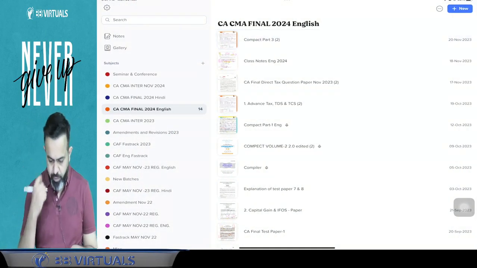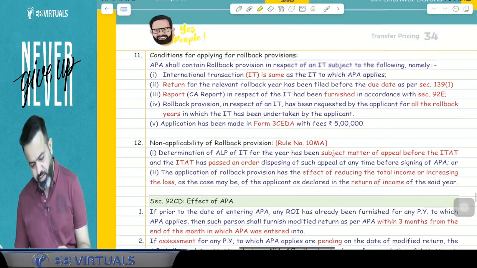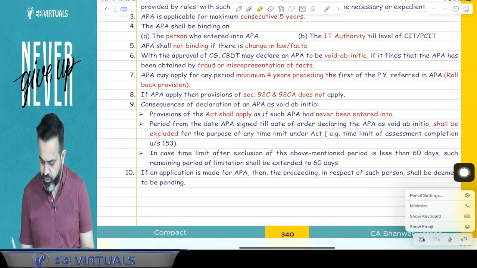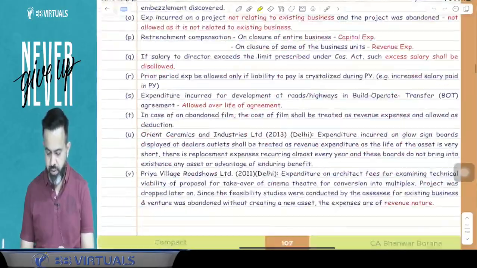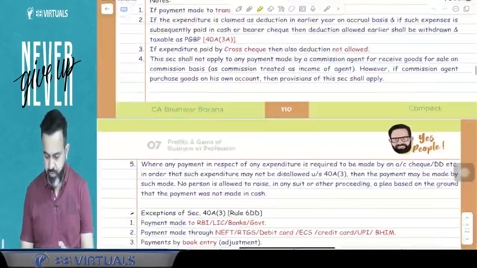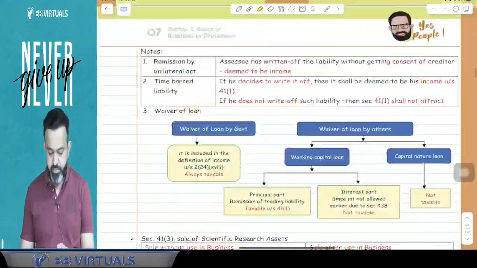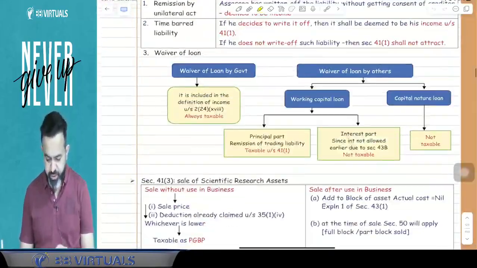Now, in volume number 1, there is some correction. So if you have volume number 1, just check that. Check the PGBP topic first, and in the PGBP topic there is one small correction. Just check section 43B in PGBP. In PGBP section 43B, there was one section where the MSME definition was provided.